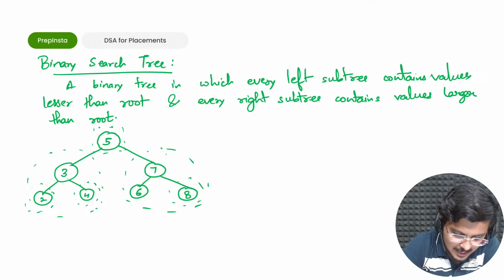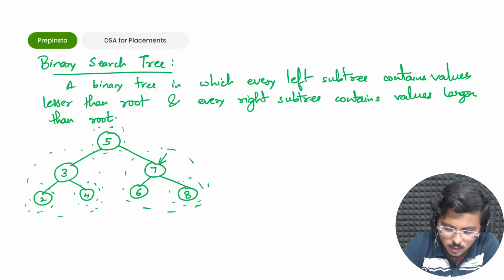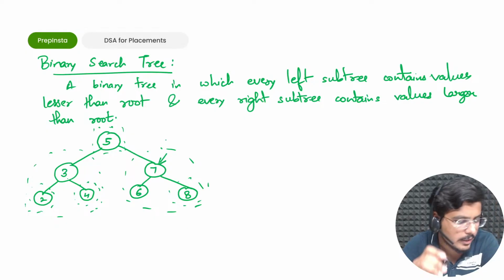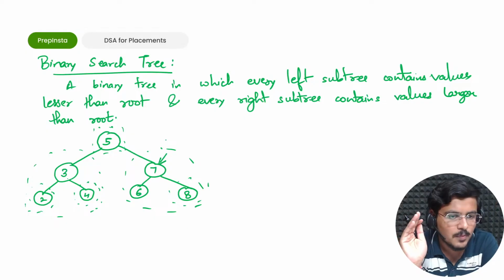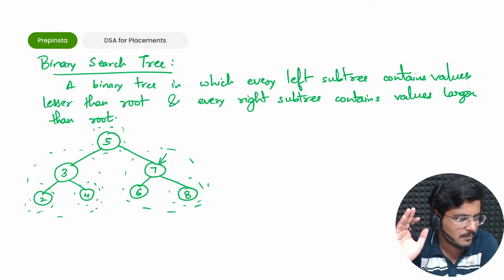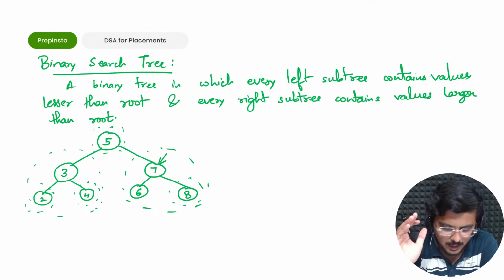If you see, 7 is a root node which is actually smaller than 8, which is its right subtree. So the right subtree contains larger values and the left subtree contains smaller values. But for 5, all the values are greater, so it isn't right. I'm so happy that you guys are getting the concept absolutely. It's so good. Very well done.